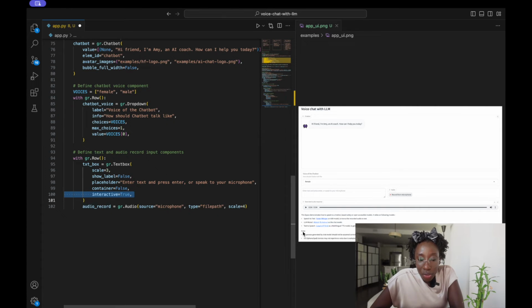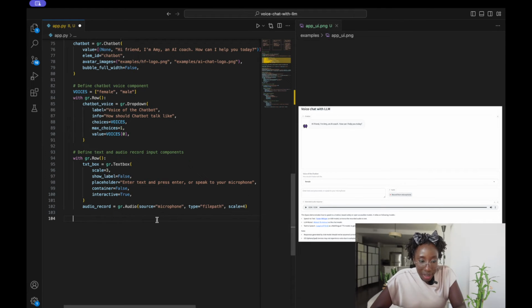And then we would also initialize an audio gradio component, which is what the user will use to record their audio, which is this component here. So the source of the audio would be microphone. We would generate a file path, and then we'll also set the scale of this to be 4.